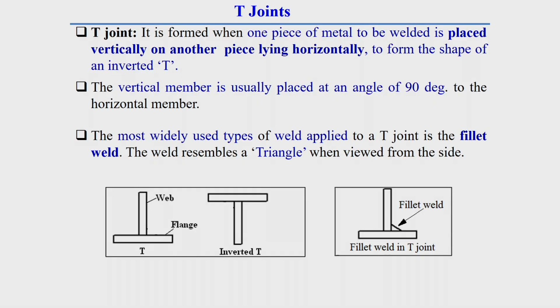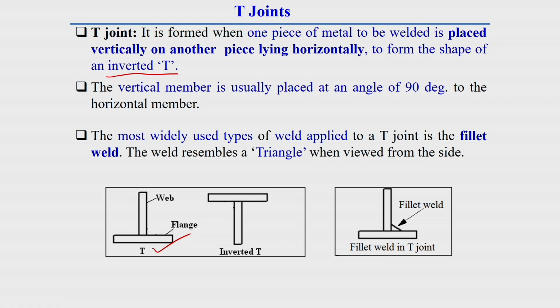Now the T-joint. A T-joint is formed when one piece of metal to be welded is placed vertically on another piece lying horizontally, to form the shape of an inverted T. Inverted T means this is the inverted T shape.